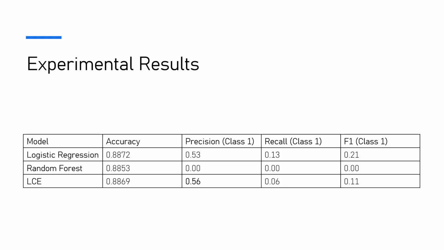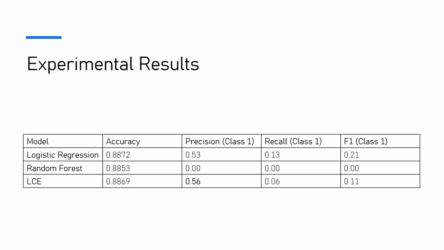I ran all these three models on the same data set after performing all the pre-processing. As you can see, the accuracy of all three models is similar. That being said, let's talk about logistic regression first. It performed reasonably well on the majority class, but detected very few heart disease cases. Also, random forest did slightly worse compared to logistic regression, as it predicted zero samples of heart disease, giving it a recall of zero for the minority class.